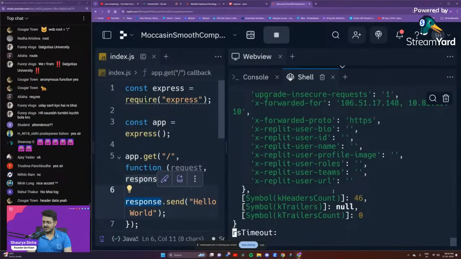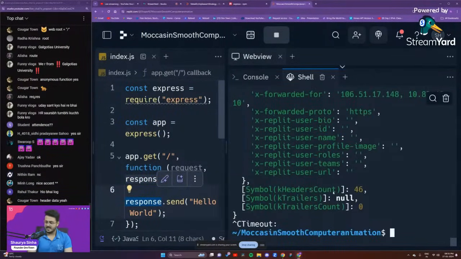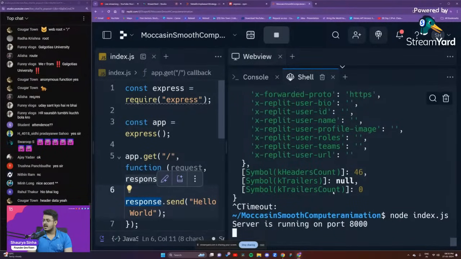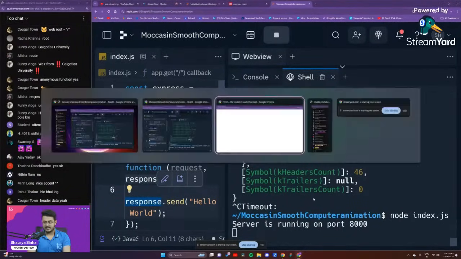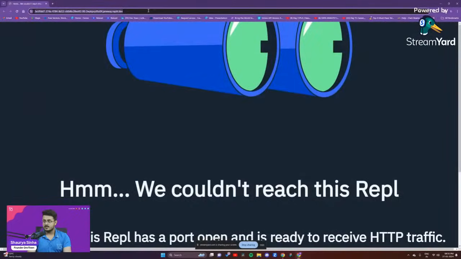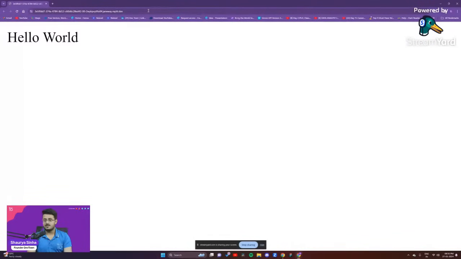I'll come back right over here. I will close the server once again and restart it. Once I've restarted the server, I will go back to my website that is here, and I will refresh our website. As you're able to see, we are getting hello world on the client side. This is my website. I'm getting hello world on my screen right over here.